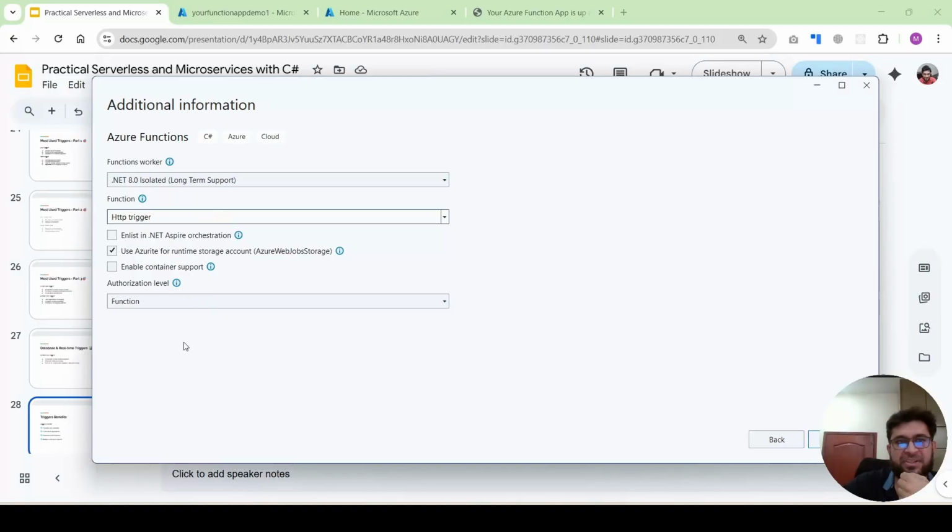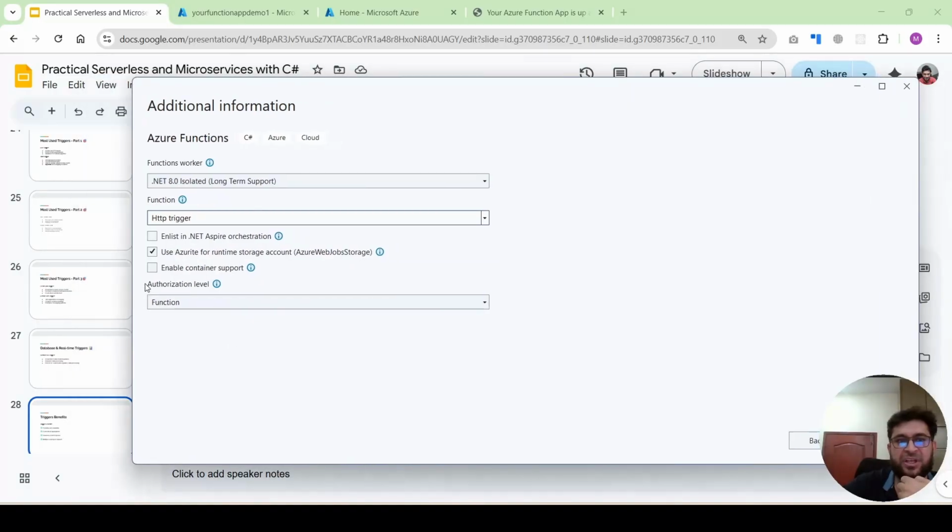So you will select this. Next is the authorization level. If you want to add any authorization to your Azure function, you can select these options. But for now, we will go without authorization. So we will go anonymous.